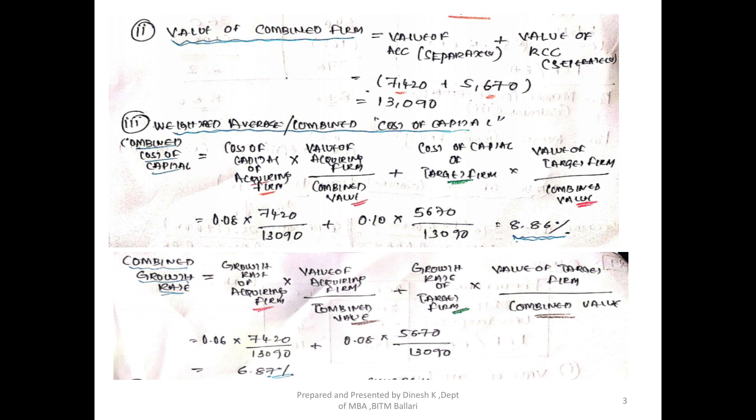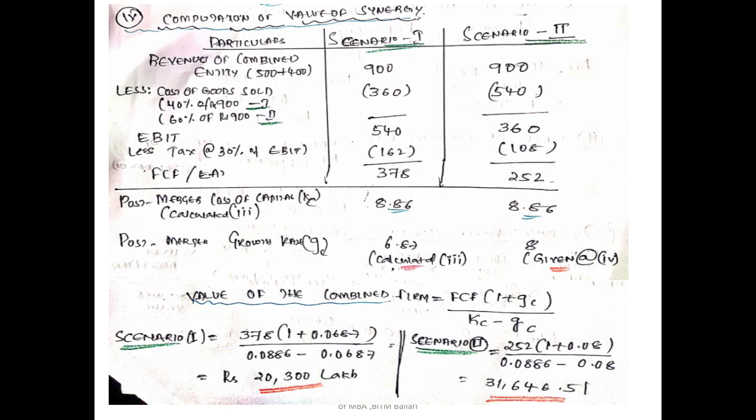Now let's discuss sub question 4. Sub question 4 is a little tricky here. What is being asked is that we have two scenarios, scenario 1 and scenario 2. The first scenario here is that the merger is expected to create an economy of scale that will reduce the cost of goods sold by 40%. So the cost of goods sold, as given in the question, is 300 lakhs for ACC and 250 lakhs for RCC, and it would be reduced by 40%.